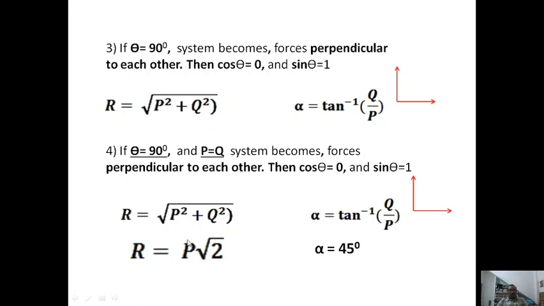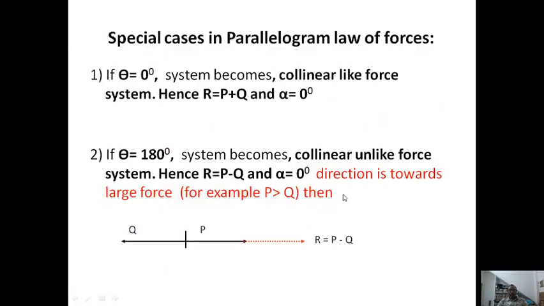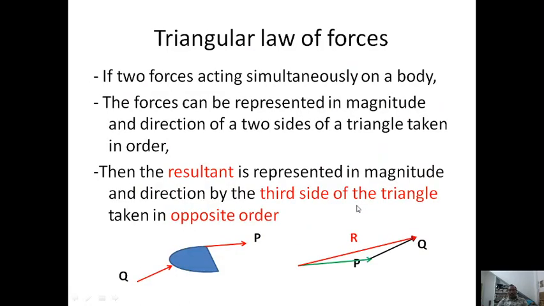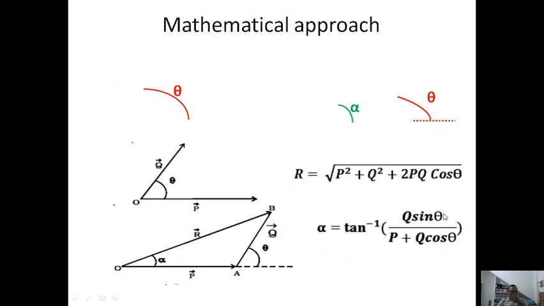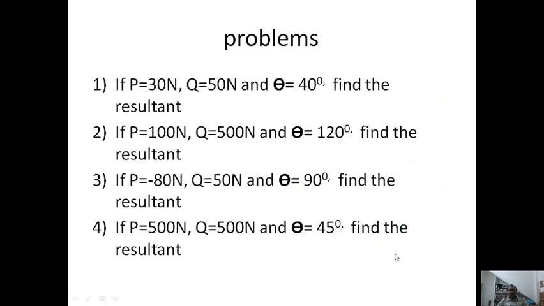So here R changes like that, and in a similar manner alpha also changes, because tan inverse of Q sin theta, that means sin 45 comes, therefore Q by root 2, over P plus Q cos theta, again 1 by root 2. So you will get root 2 Q divided by root 2 P plus Q. Again root 2, yeah, that will be managed.